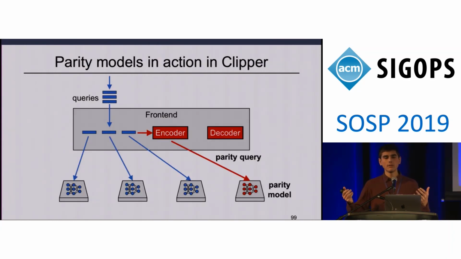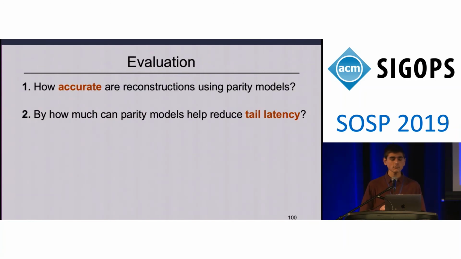So now that we've described for you how parity models work, we're able to circle back to this slide that we showed at the beginning, which is the overall system that we've built using parity models to enable erasure-coded resilience. And we use this setup when we evaluate parity models. In evaluating parity models, we aim to answer 2 main questions. First, how accurate are the reconstructions that result when using parity models? And second, by how much can parity models help in reducing tail latency?